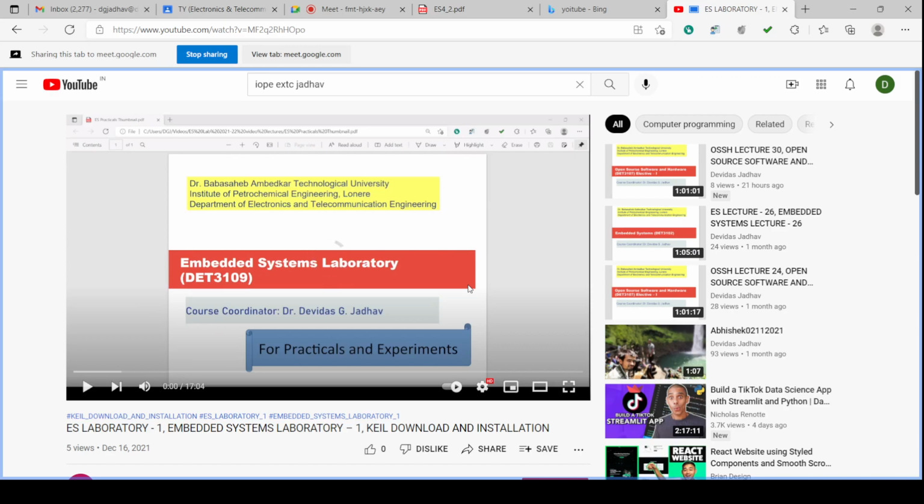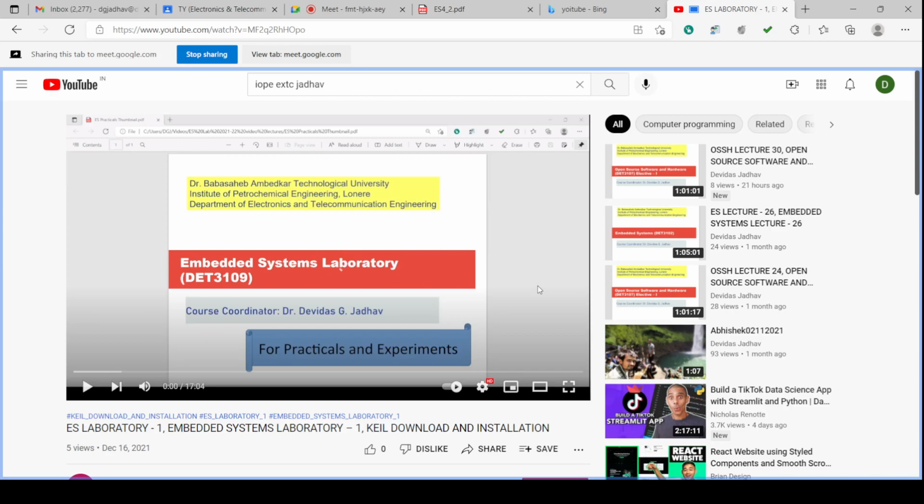So Keil package, as we have discussed in the previous lecture also, is for higher level language program writing and compiling and generating the executable file, and then the executable file can be written into the ROM of the 8051, and for that we require the programmer circuit or burner circuit.